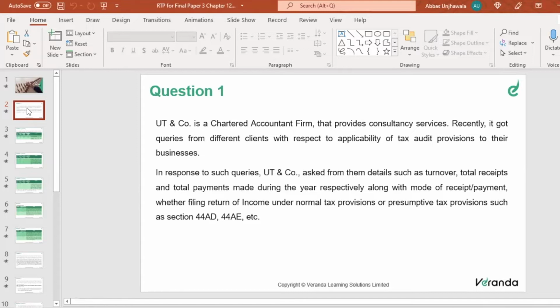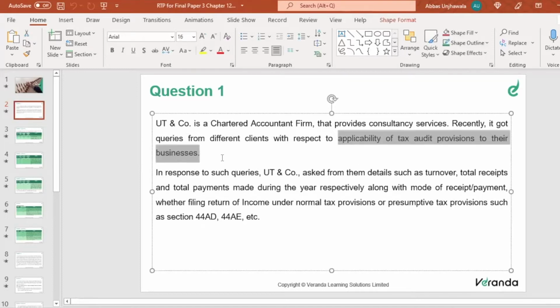UT and Company is a chartered accountant firm that provides consultancy services. Recently, it got queries from different clients with respect to applicability of tax audit provisions to their business. So now it is getting a query with respect to applicability of tax audit provisions to the business. The question is towards the audit and the fiscal law. We all know that, right?